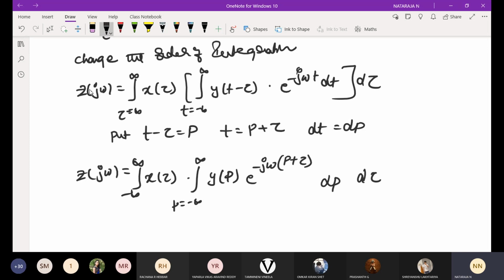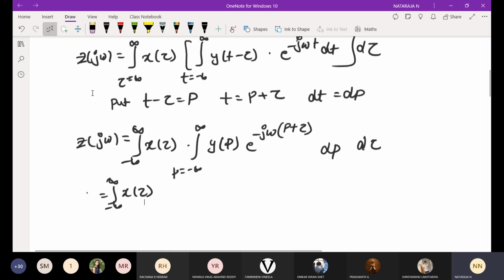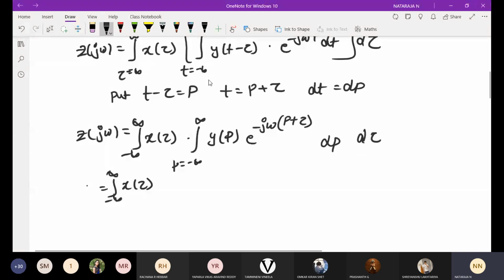Next I am going to reshuffle the things: integral from minus infinity to infinity x of tau. Here, if I multiply this, we will get two terms, e power minus j omega p and e power minus j omega tau. That e power minus j omega tau I transfer to the left side, that is e power minus j omega tau into d tau.